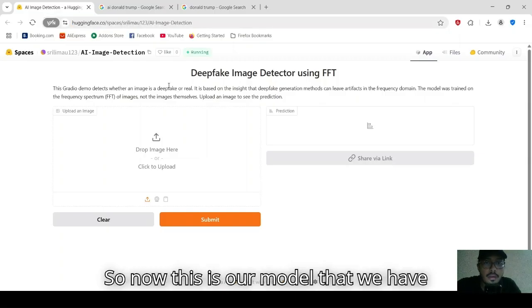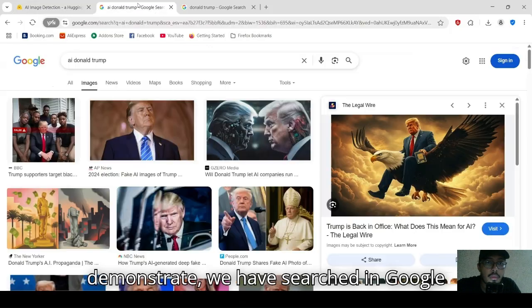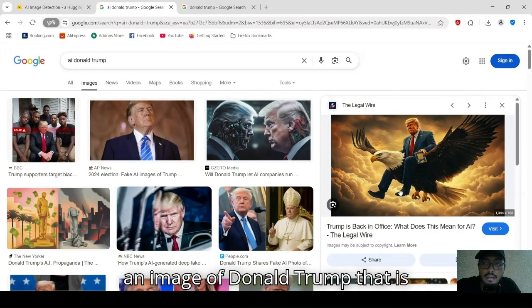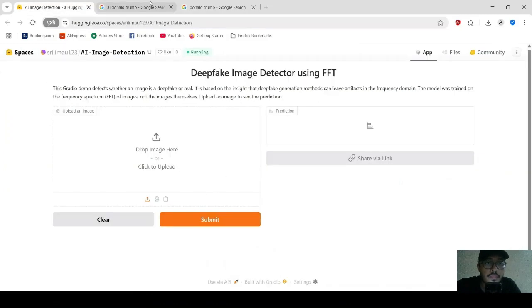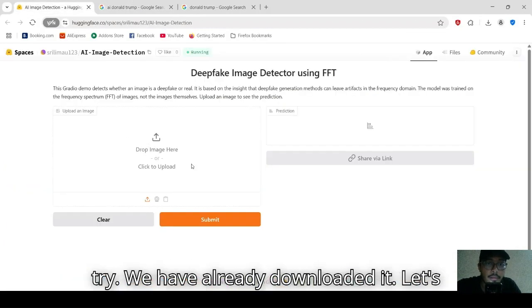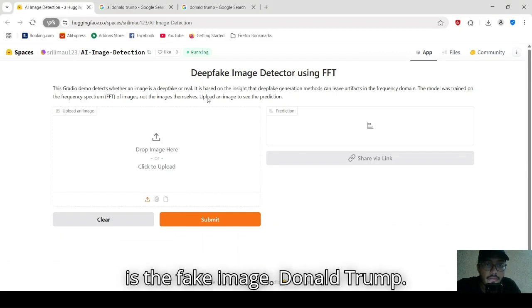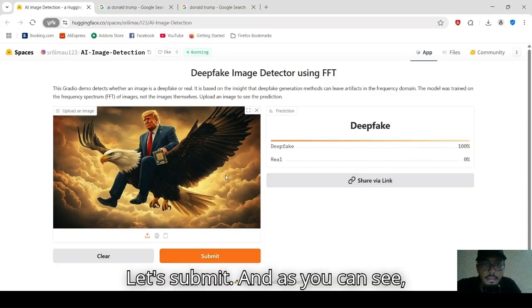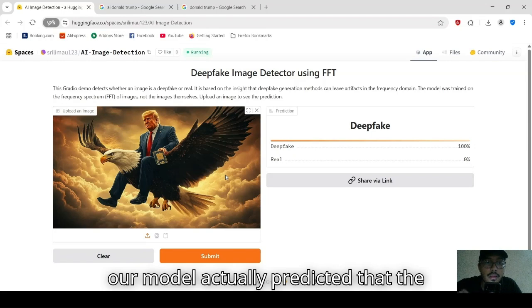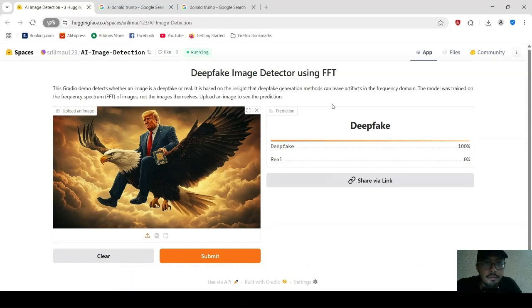So now this is our model that we have published in Hugging Face Spaces. To demonstrate, we have searched in Google for an AI-generated image of Donald Trump and a real image of Donald Trump. We have already downloaded them. Let's try to upload. This is the fake image. Let's submit. And as you can see, our model accurately predicted that the image is AI generated or deepfake.